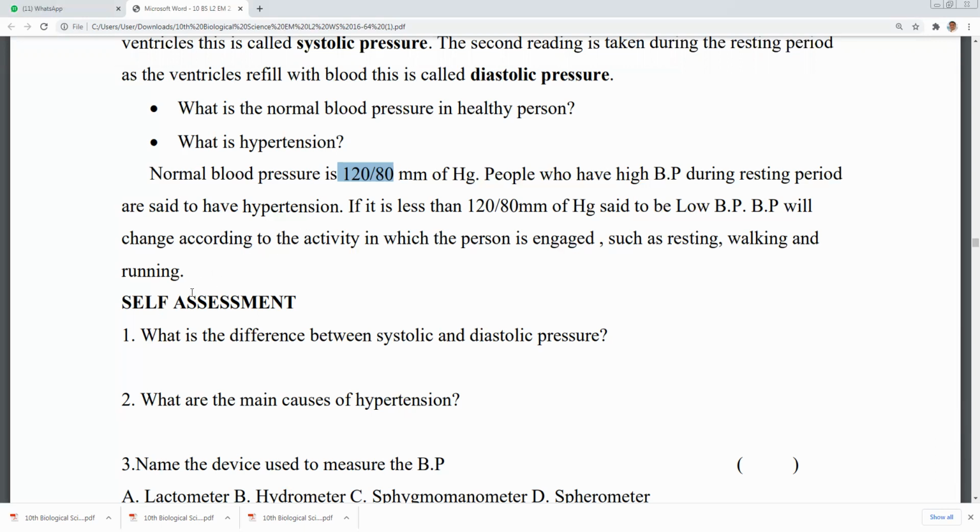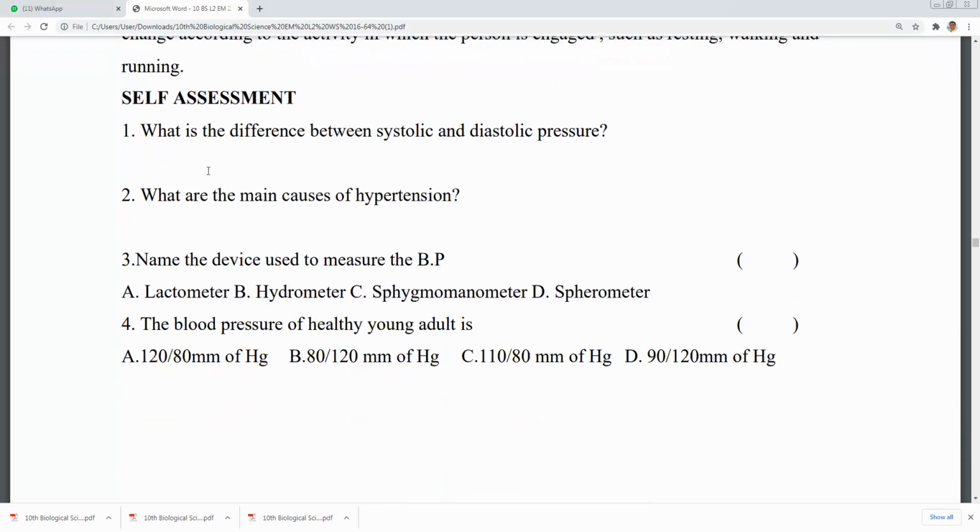Now let us discuss these question answers. What is the difference between systolic and diastolic pressure? Systolic pressure means contraction of auricles and ventricles. In this, more pressure is there, which we indicated as 120. Diastolic pressure is relaxation of the auricles and ventricles in the heart. It is said to be diastolic pressure, which is normally 80 in normal persons.